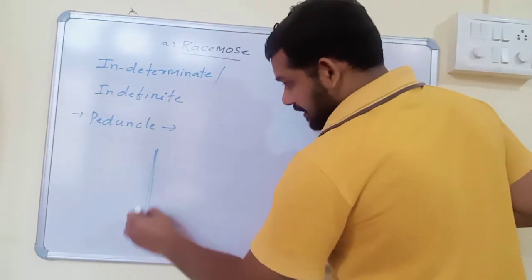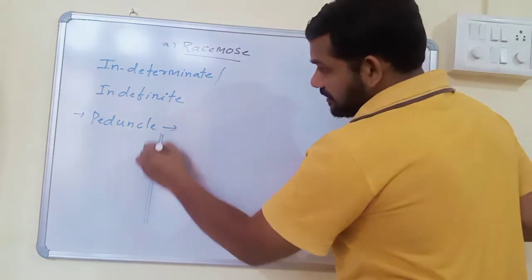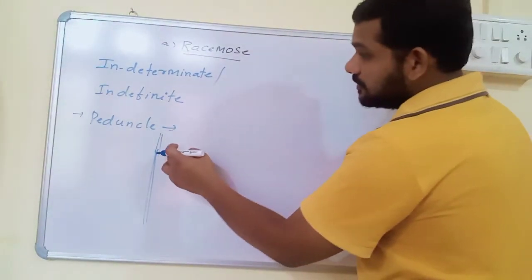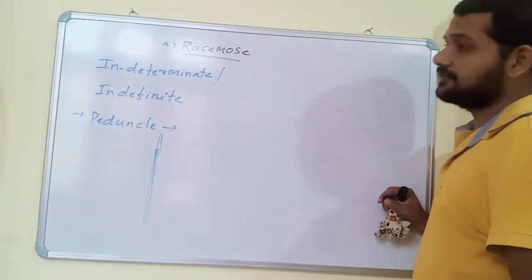In this type, the peduncle, what is the peduncle? The axis of inflorescence. The axis of inflorescence continuously grows. That's why it is called indeterminate or indefinite inflorescence.